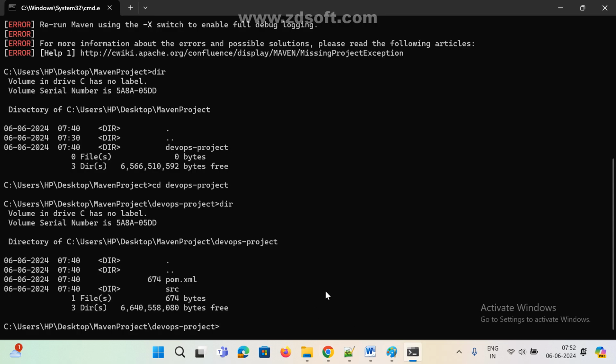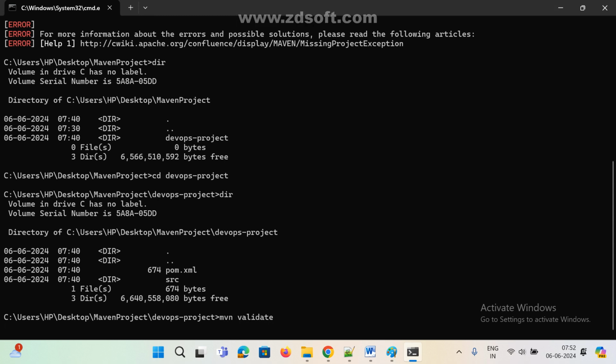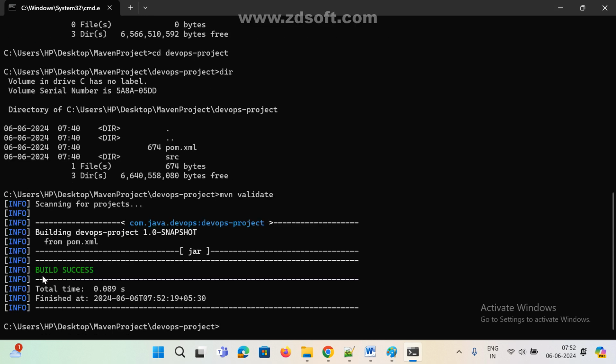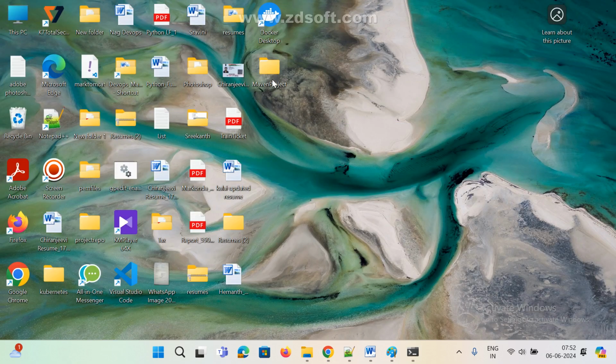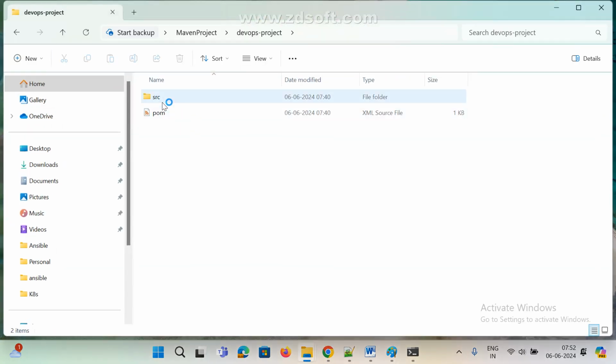Okay. Now I am using C here, mvn space validate. Now if you give this command, now see here build success. Earlier failed, now it is success. I think project structure and everything is okay. Now I want to compile the classes. I want to compile the Java classes. Now try to understand here. So this is right. Now if you go here, src main java com and DevOps.